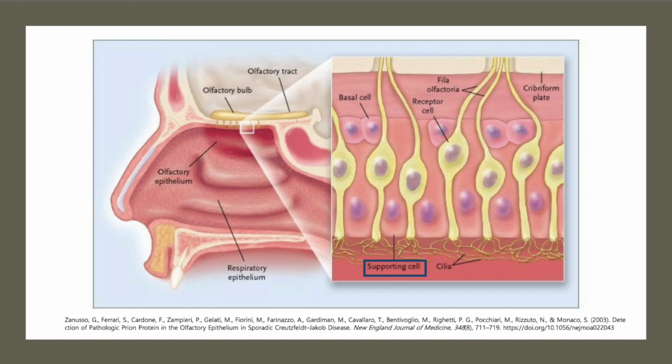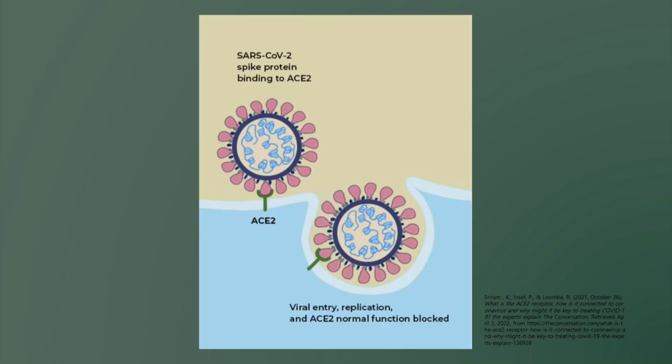Yes, let's talk about the underlying mechanism behind this indirect neuron infection of the SARS-CoV-2 virus. In order for the virus to enter our body, it needs to bind to an angiotensin-converting enzyme 2 receptor protein, or ACE2 receptor protein, on the host cell's membrane. However, regulatory genes in the olfactory sensory neurons inhibit the expression of the ACE2 coding gene. Since the membrane lacks the receptor required for viral entry, there is no direct route for the virus to enter and infect the neurons.